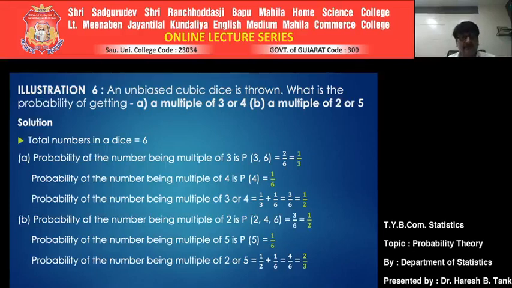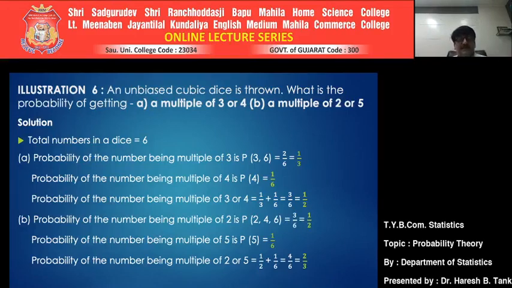Sum of individual probabilities means the probability of getting a multiple of 3, which is 1 by 3, plus getting a multiple of 4, which is 1 by 6. If you make the sum of these two, 1 upon 3 plus 1 upon 6, you will get the probability of getting a number which is a multiple of 3 or 4.